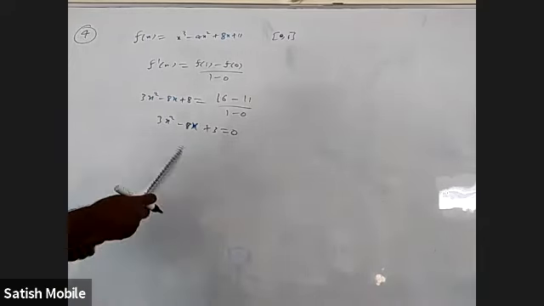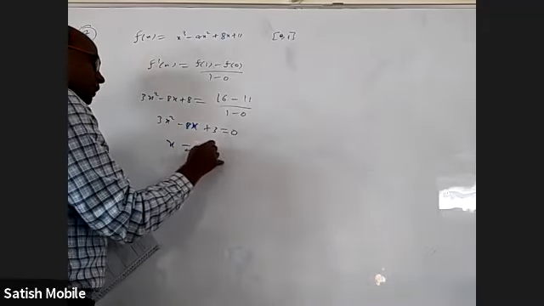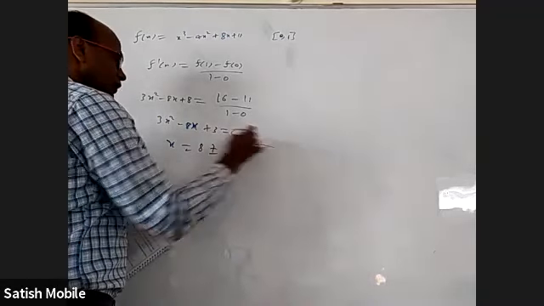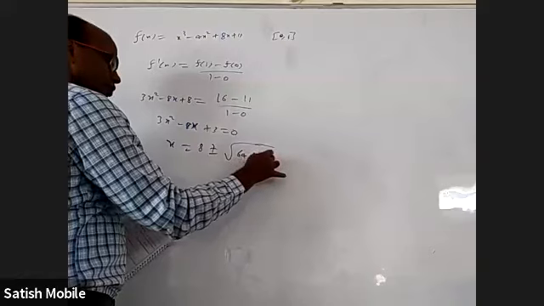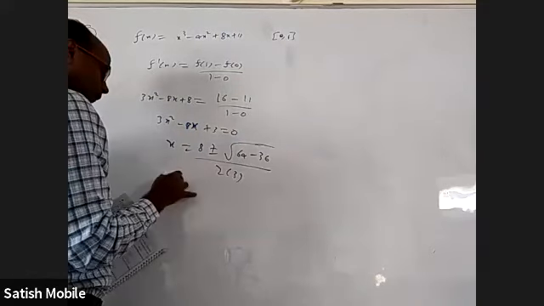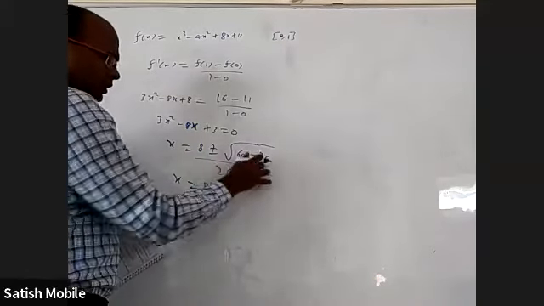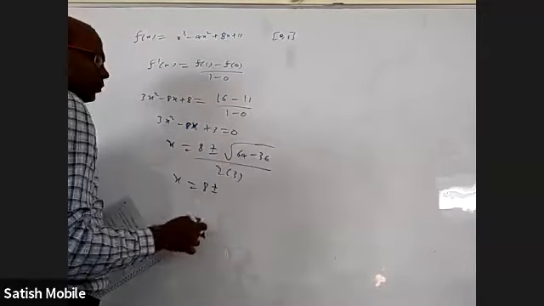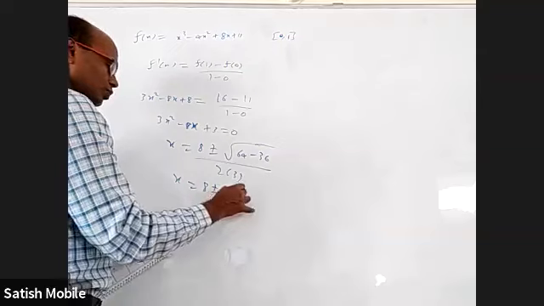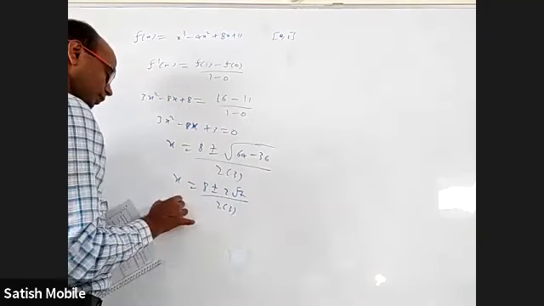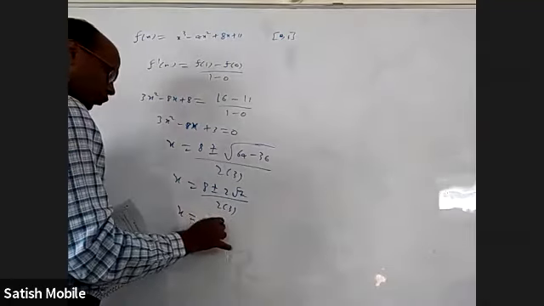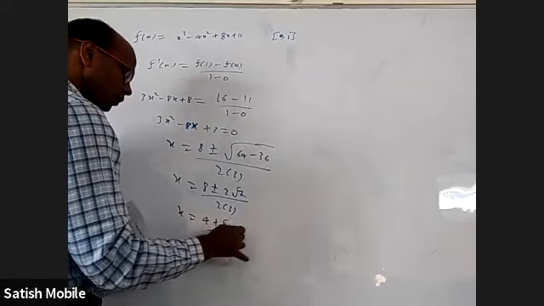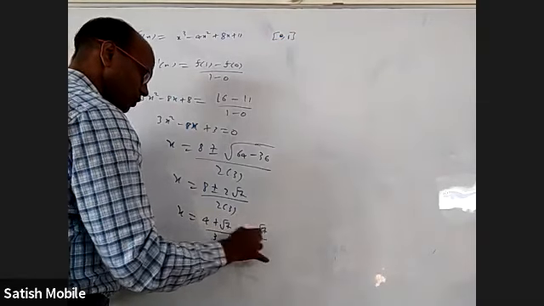The roots for this: x is equal to 8 plus or minus root of 64 minus 4 into 3 into 3, 36, by 2 times 3. 8 plus or minus root of 64 minus 36, that is 28, 2 root 7, by 2 into 3. When I cancel, you will get (4 plus root 7) by 3 or (4 minus root 7) by 3.